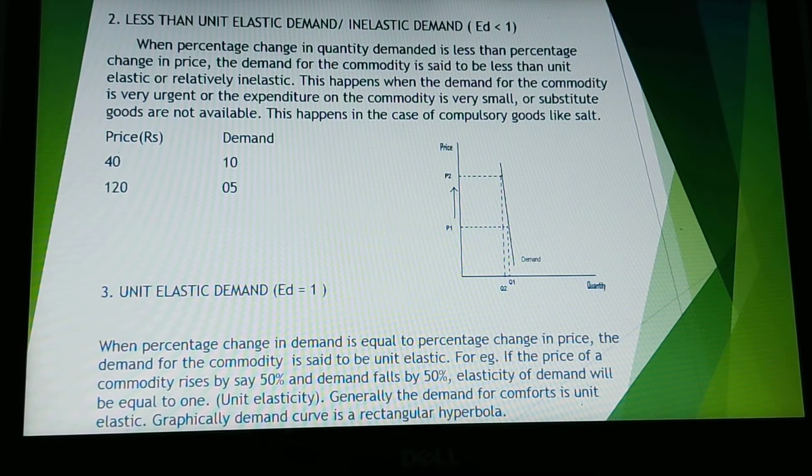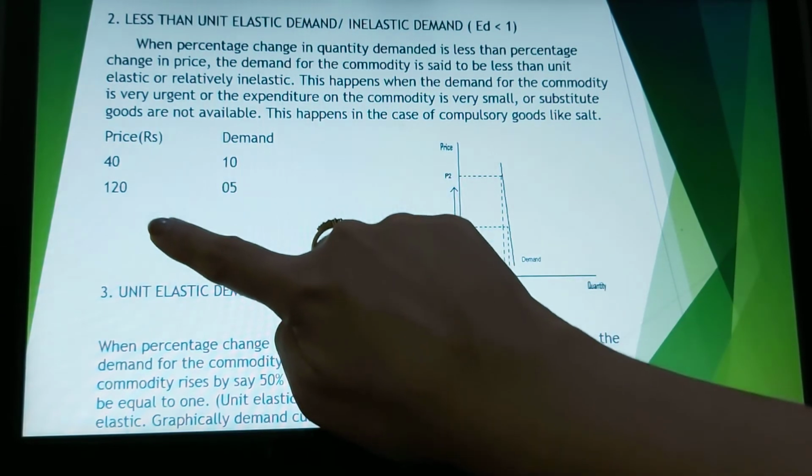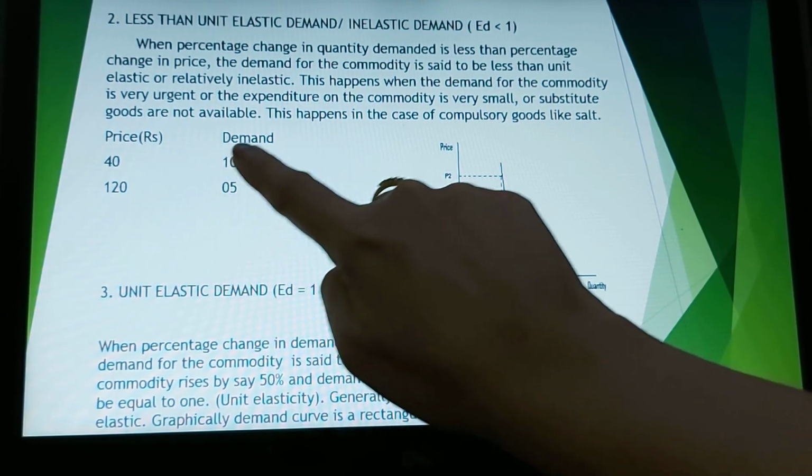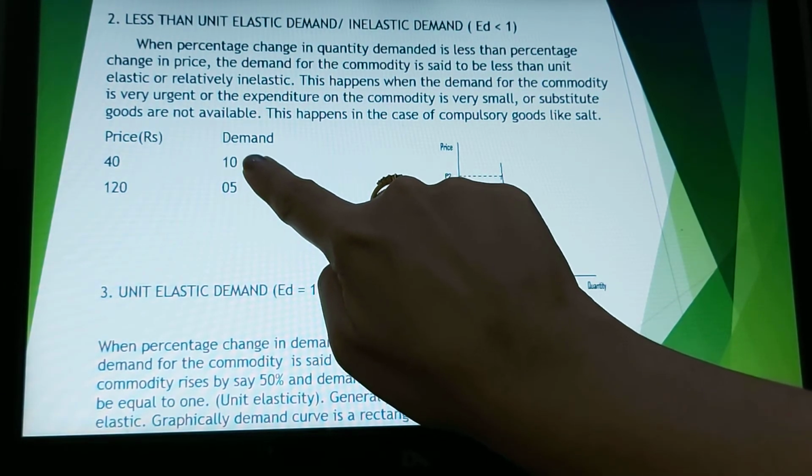What happens in the case of these goods? In the case of necessities, even if the price increases quite a bit, you're not going to have double the medicines, okay? So the quantity might increase just a little bit. So you can see that price has increased from 40 rupees to 120 rupees, but the demand at 40 was 10 units.